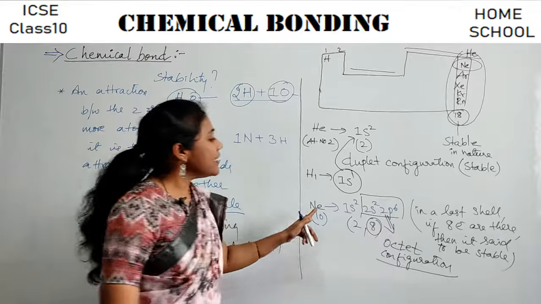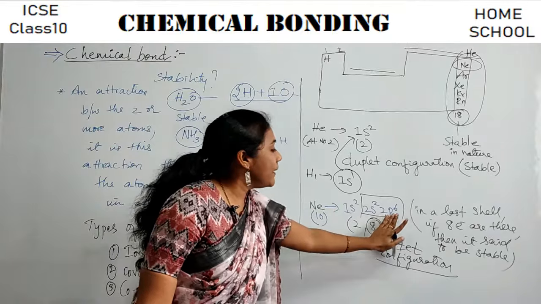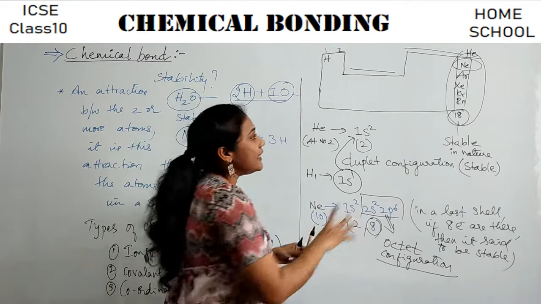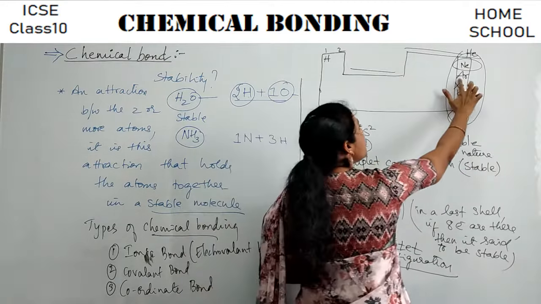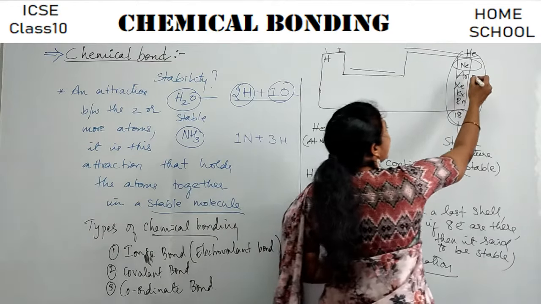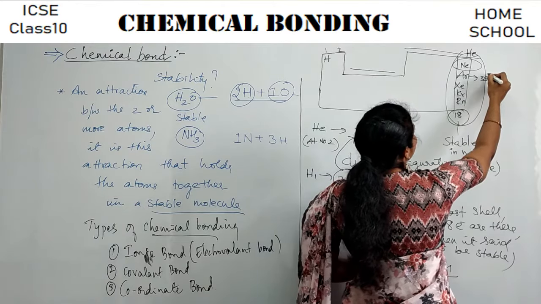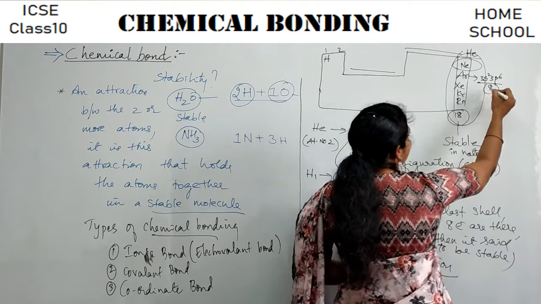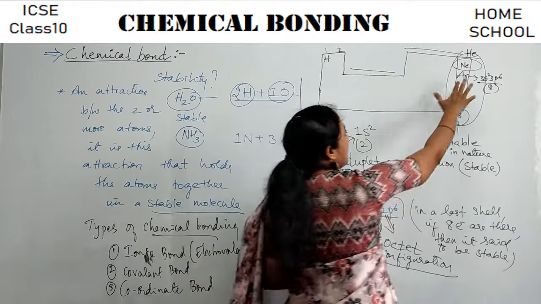Okay, so neon is very happy, guys. Okay, it is very happy with whatever electrons it has. That's the reason these guys, just like neon, argon also is very stable because its last electronic configuration is 3s2 3p6. Okay, whereas the last shell has 8 electrons. So argon is also a very stable element.